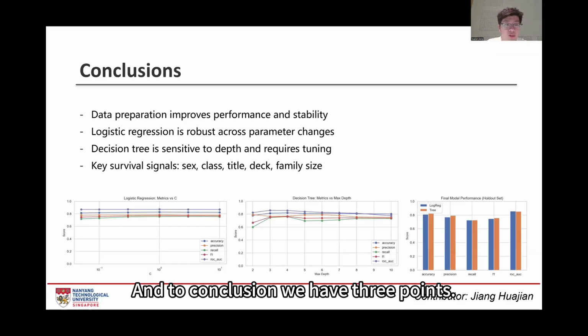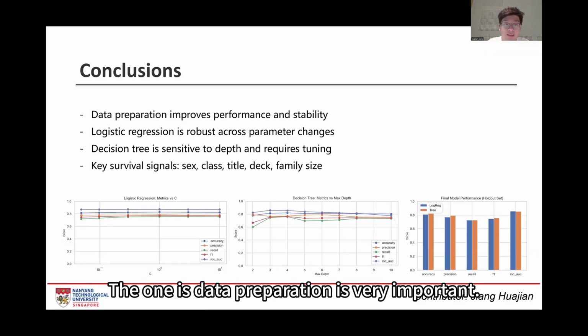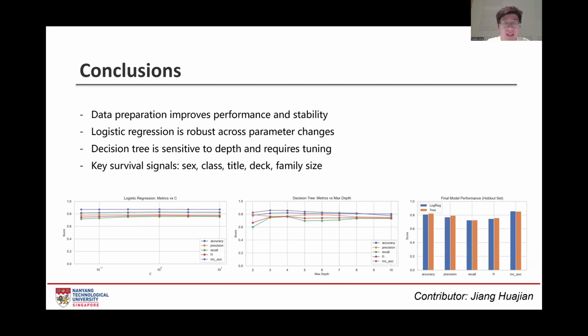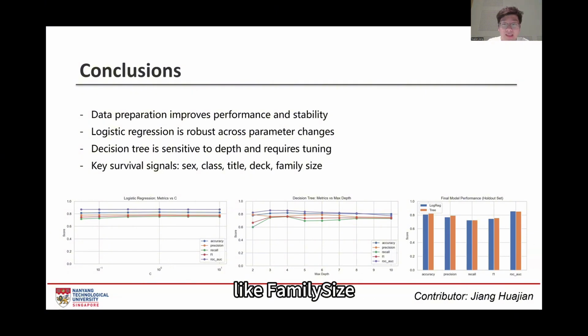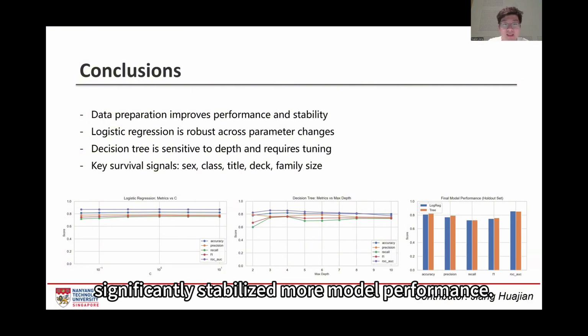And in conclusion, we have three points. The first is data preparation is very important. Cleaning and engineering features like title and family size significantly stabilized model performance.